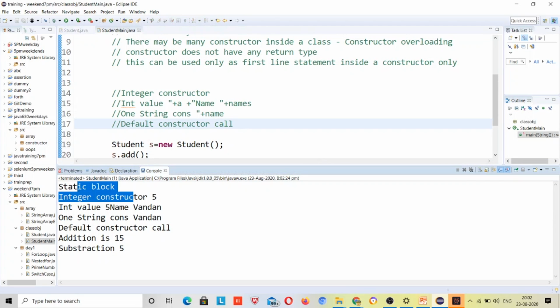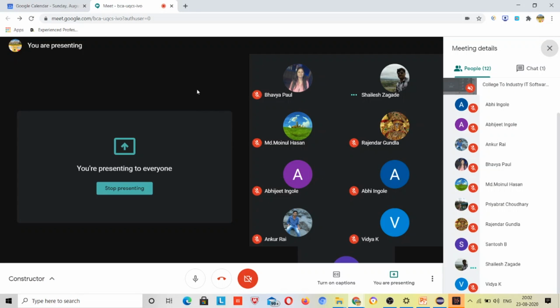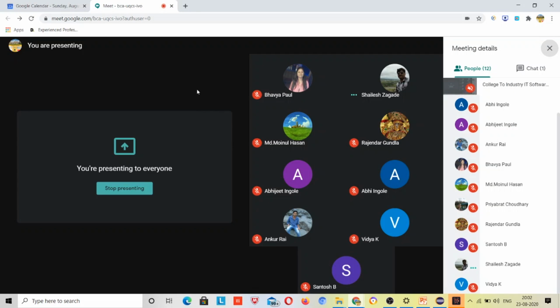Right? Why is the static block needed? There are some requirements. Maybe you want to run some code before anything. Suppose you want to show some data in your console before running anything, so you can use that code inside a static block. Shared code and shared objects are also used there, but I will explain it briefly when I come to those topics. But first you should understand the chaining, right?